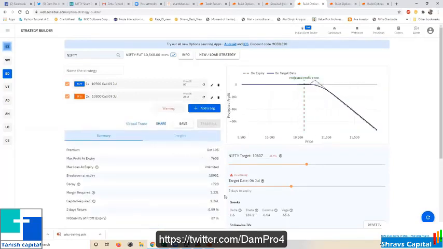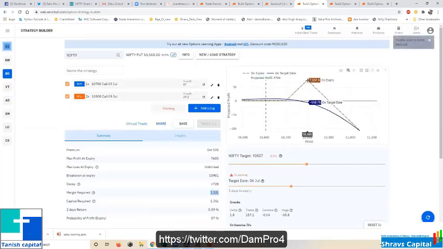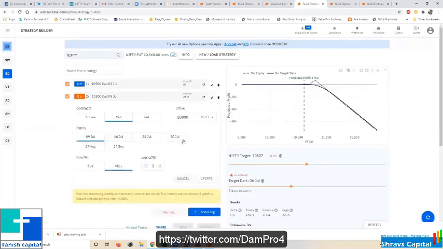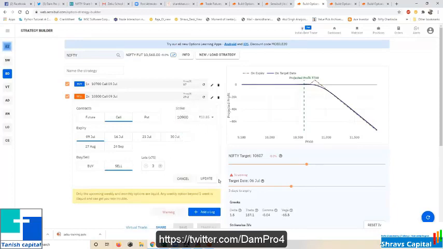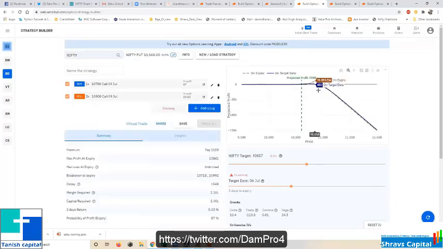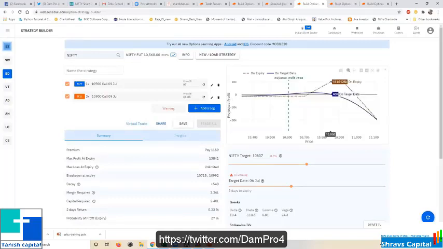Okay. So my capital used is 1.32 lakh, and my target is around 800. So again, if I want little more target, means a higher level target to accommodate, I can use this. So something like this. So even if the market goes to 900, I will get 13,000.